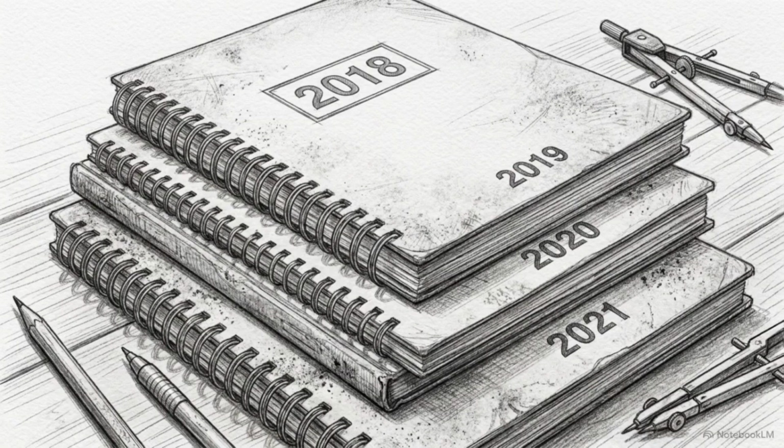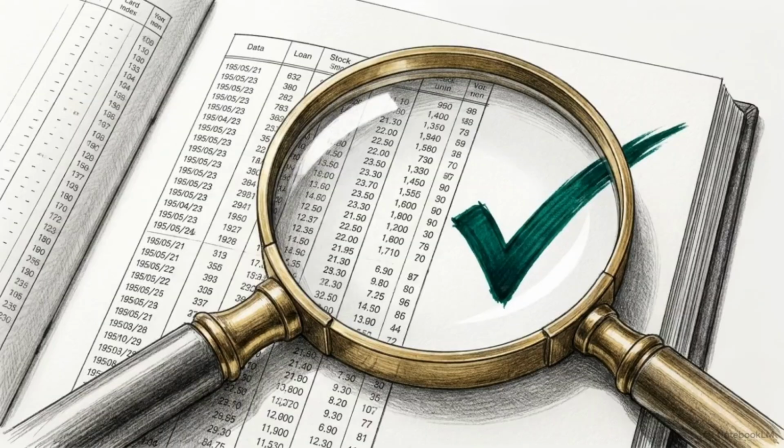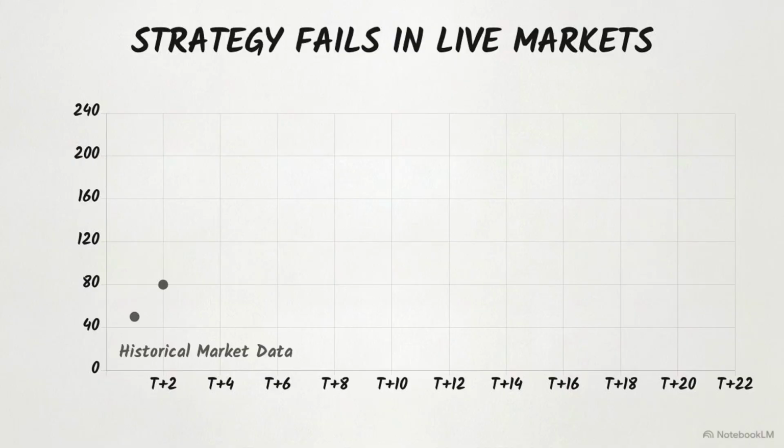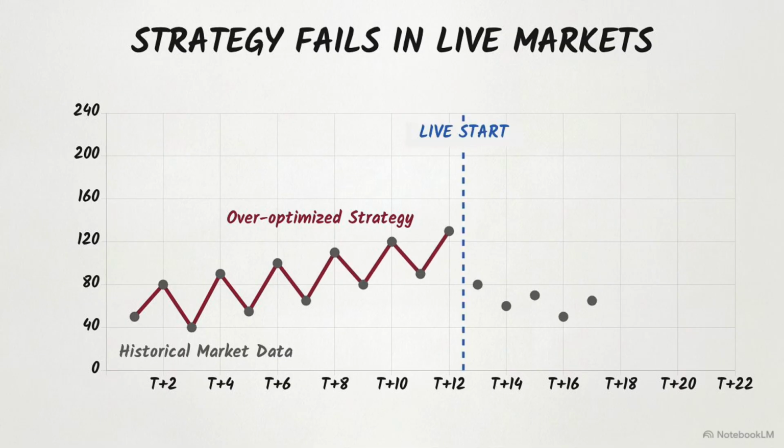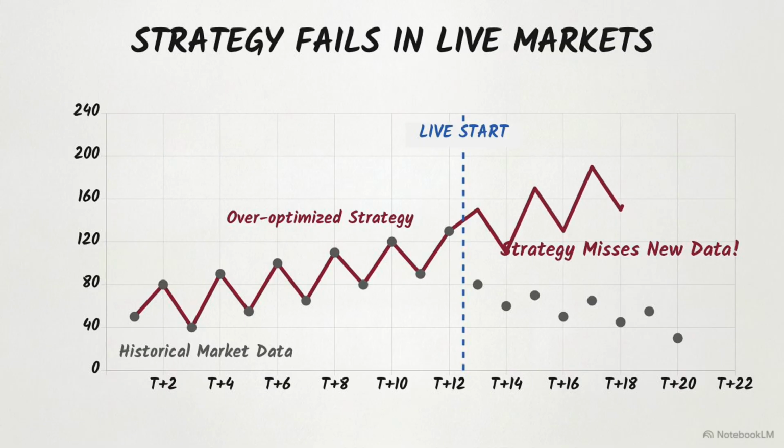Now that the rules are written, we have to test them. First is backtesting, running your blueprint against historical market data to see if it works. As you test, watch out for curve fitting. This shows a trader over-tweaking rules until their strategy perfectly hits every historical peak and valley. But when this over-optimized strategy crosses into live, unpredictable conditions, it completely misses new data.